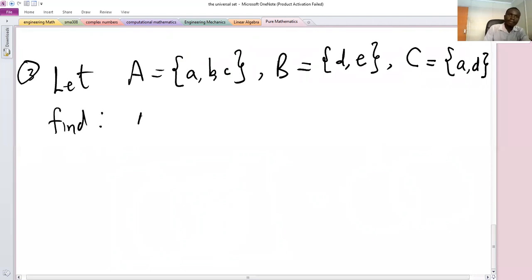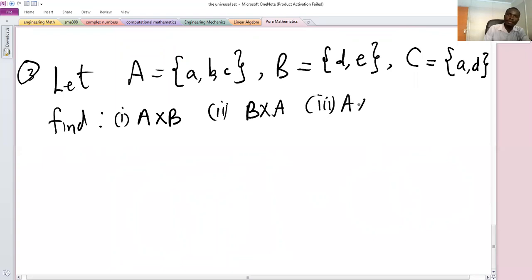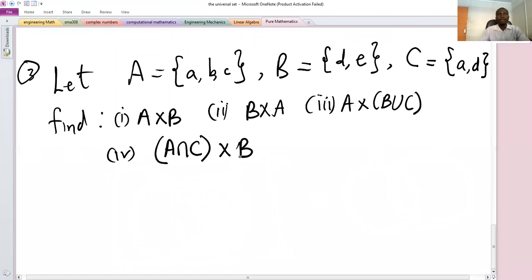there are four parts: part 1, A cross B; part 2, B cross A; part 3, A cross B union C; and then lastly part 4, we have A intersect C cross B.